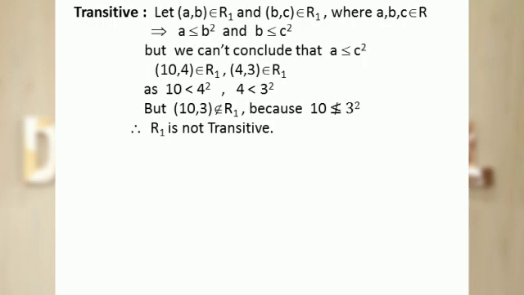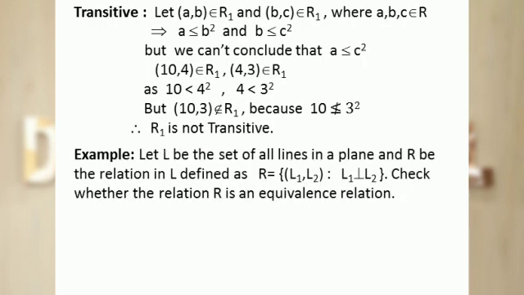For example, ordered pair (10, 4) belongs to the relation R1 and ordered pair (4, 3) belongs to the relation R1 as 10 is less than 4 squared and 4 is less than 3 squared. But the ordered pair (10, 3) doesn't belong to the relation R1 because 10 is not less than 3 squared. Therefore, R1 is not transitive.